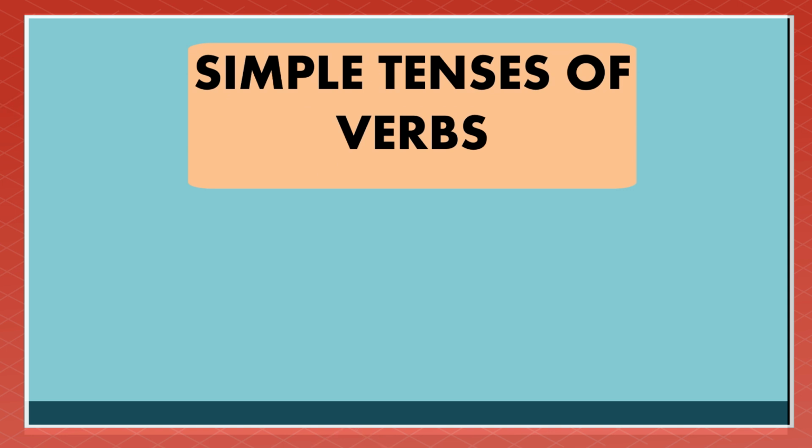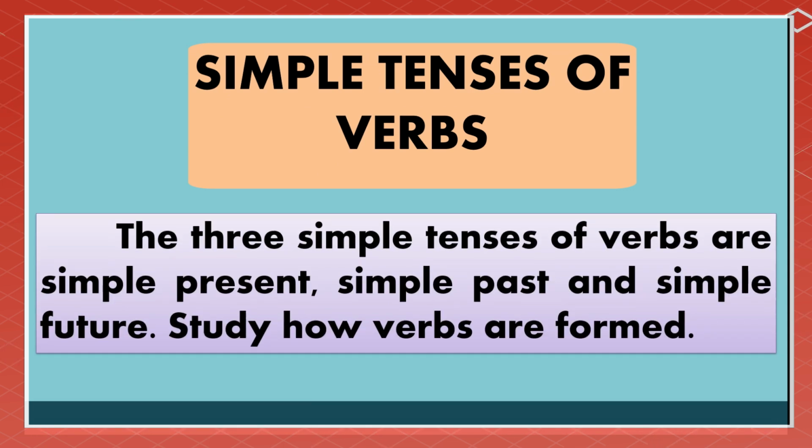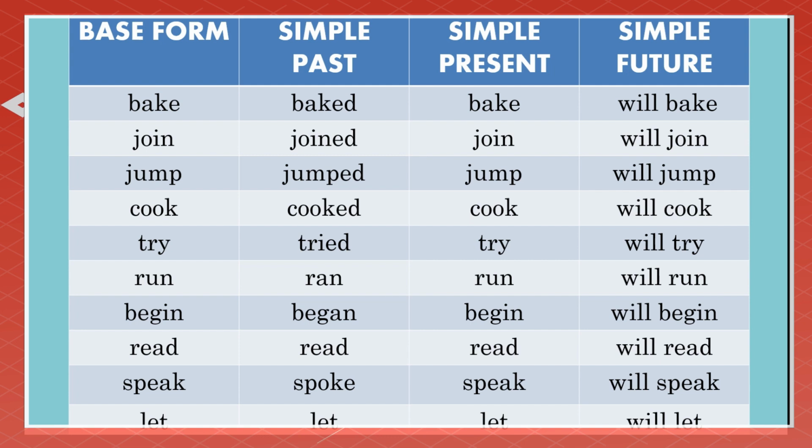Let us discuss the simple tenses of verbs. The 3 simple tenses of verbs are simple present, simple past, and simple future. Let us study how verbs are formed in this table. So in the table, we have the base form, the simple past or happened already, the simple present or it happened at present, and simple future if it will happen in the future. We have the base form, bake.